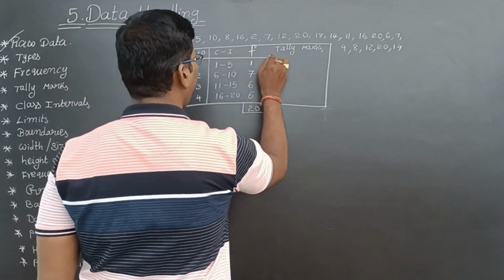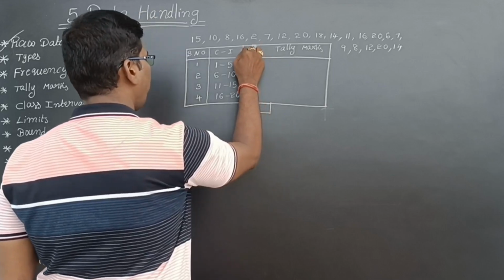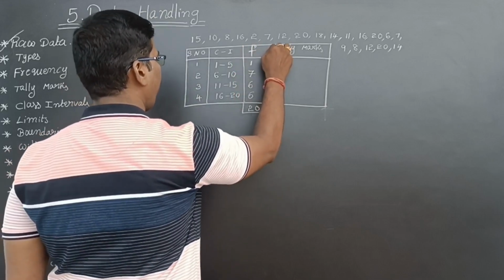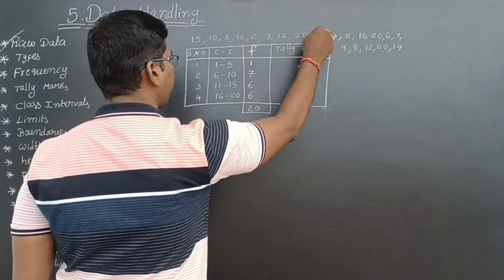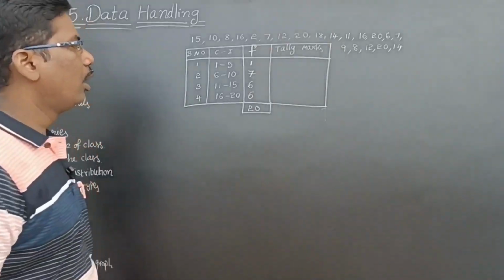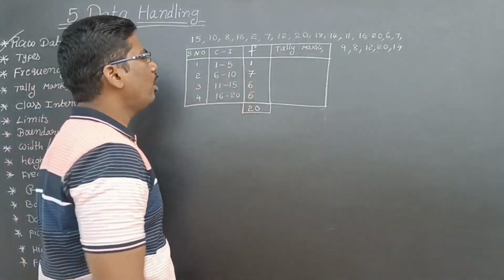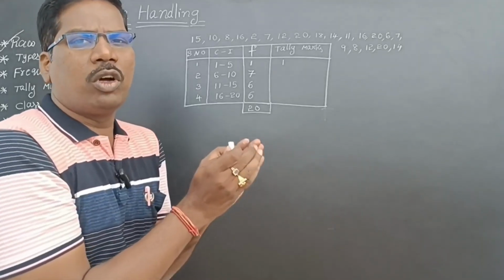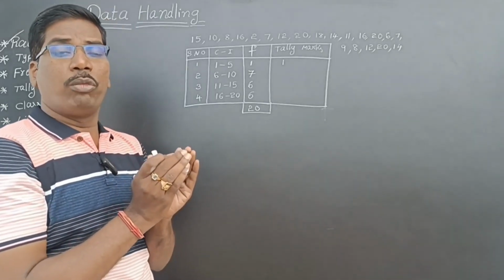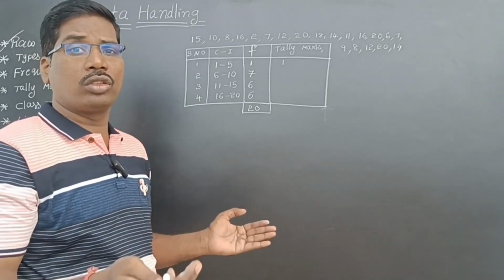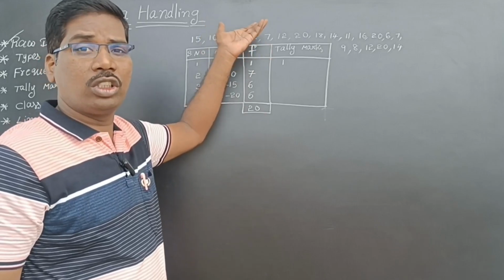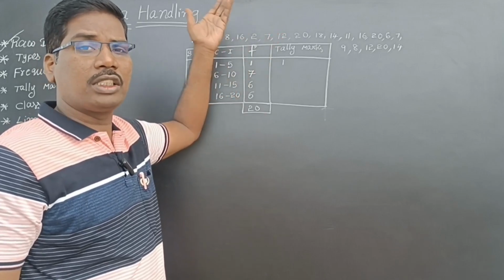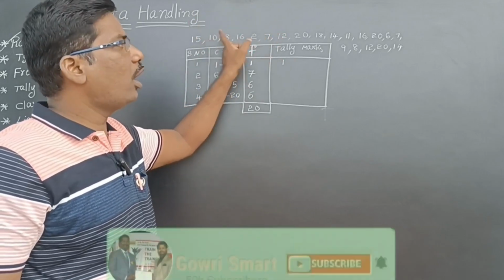See, the data that I have collected, I am representing in a systematic way. Isn't it? Now, what about tally marks? Tally marks means, see, 1. Here, I am collecting small numbers. If my data is more, if I collected 1000 members or 500 or 600 members, I can't count like that.